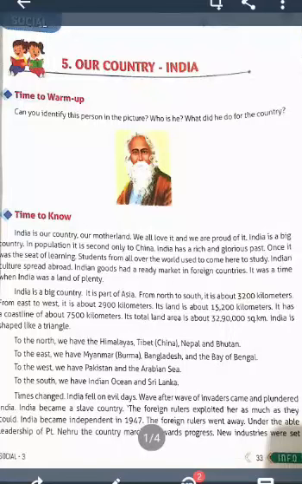Understood? India is our country. It is our motherland. We love it and we are proud of it because India is a big country. It is the seventh largest country in the world. India is also called Bharat. It is bounded by the Himalayan ranges in the north. Understood? Students, India has the second highest population in the world, first after China.